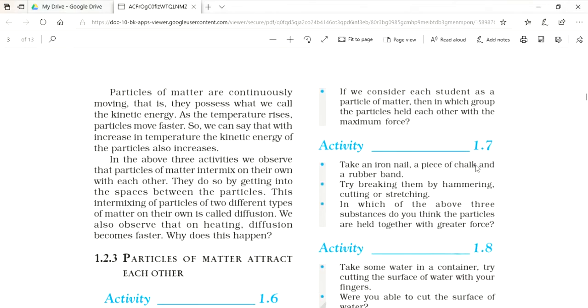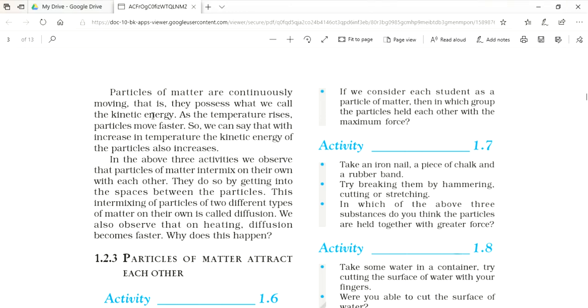From here, we can see that particles of matter are continuously moving. They have kinetic energy to move that increases on increasing their temperature. We also conclude that particles of matter intermix on their own with each other, which is known as diffusion. Rate of diffusion increases on increasing the kinetic energy of the particles. Thus, we can say that on heating, diffusion becomes faster.